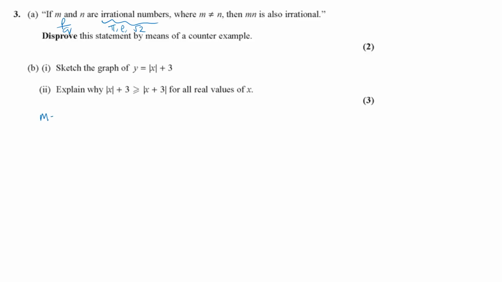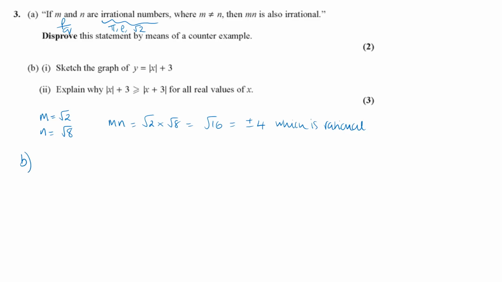So if I say that m is equal to root 2 and n is equal to root 8, then when we multiply them together, you're going to get root 2 times root 8, which is root 16, which is plus or minus 4, which is rational. So that's just one example. You could have had many other examples where you're timesing them together and you're getting a rational number. So we've done part A.